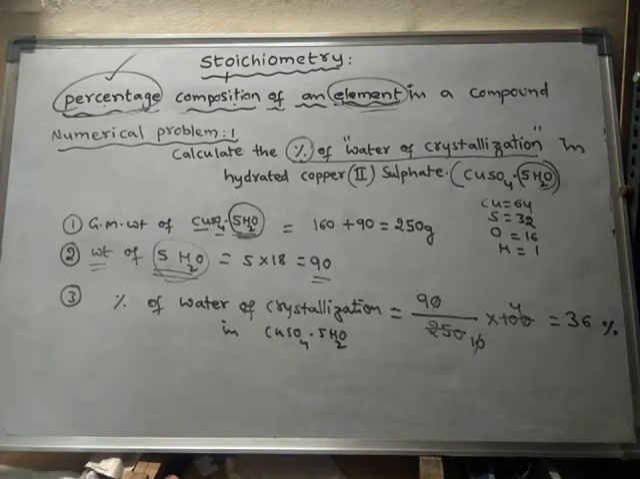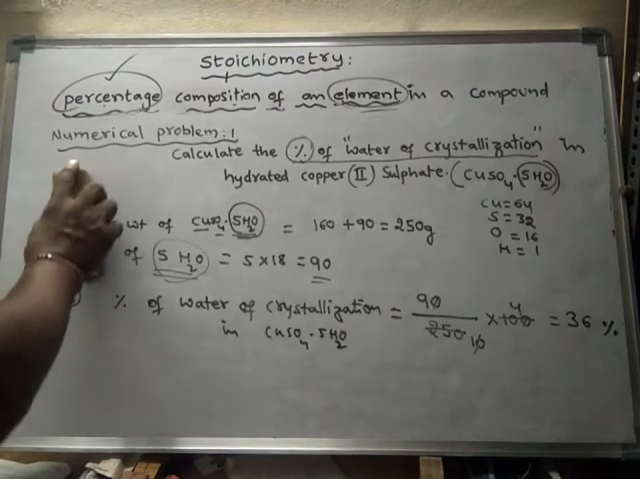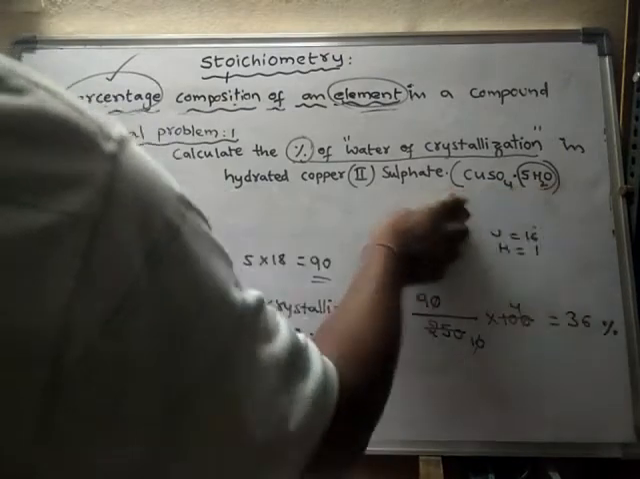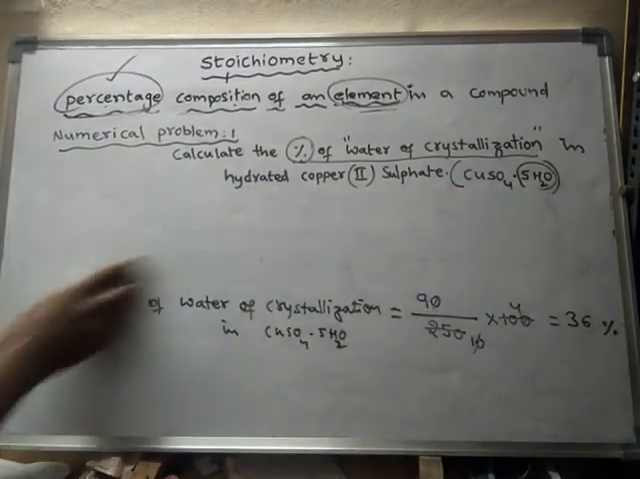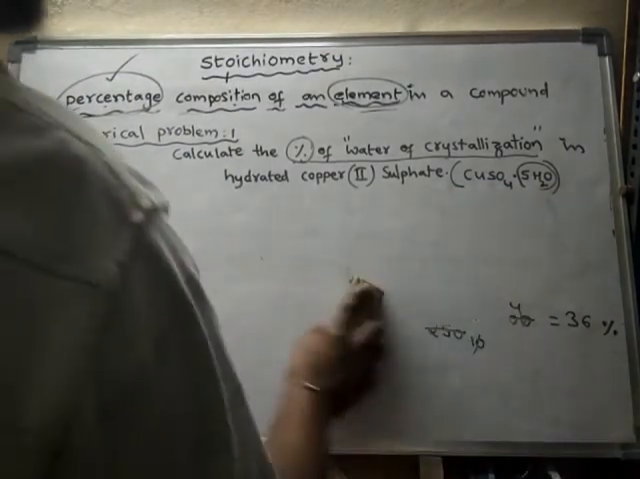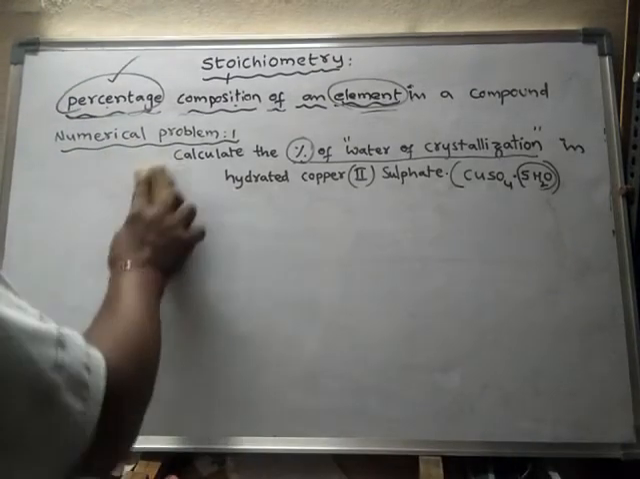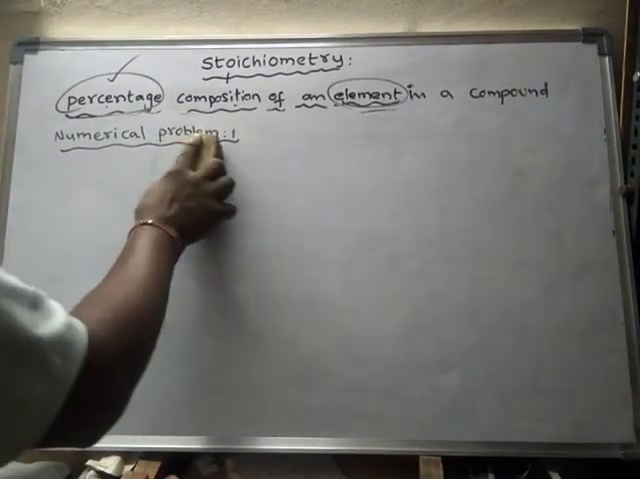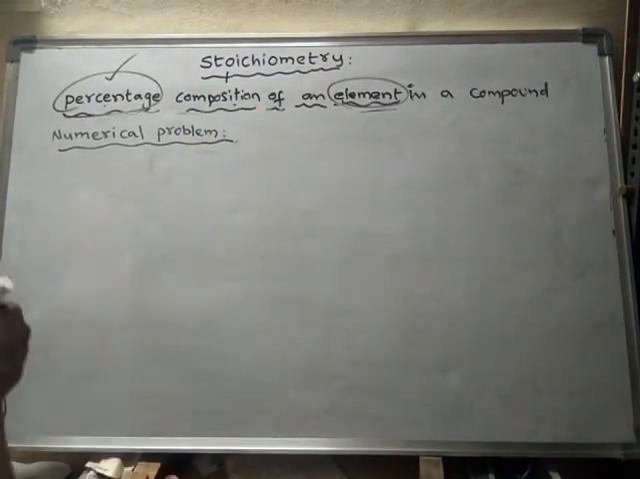Another numerical problem we will solve. Based on numerical problem 1, there are some practice problems on page number 90, so you practice those problems. Now we will learn the second numerical problem. How to solve that second numerical problem, we will do now. Numerical problem 2.